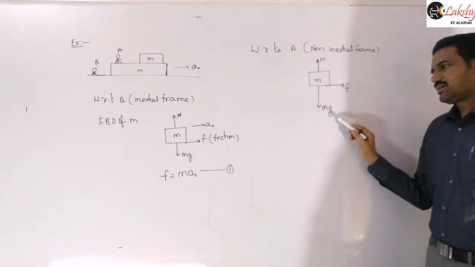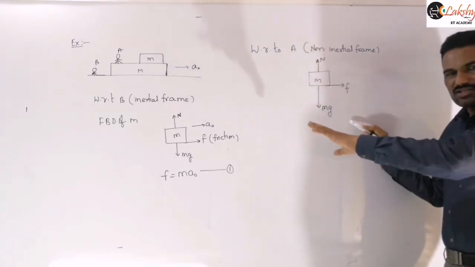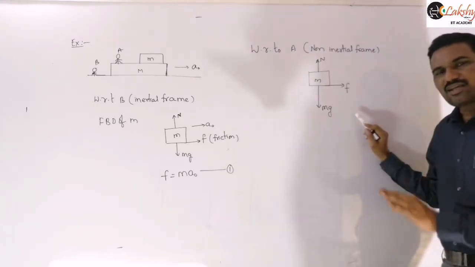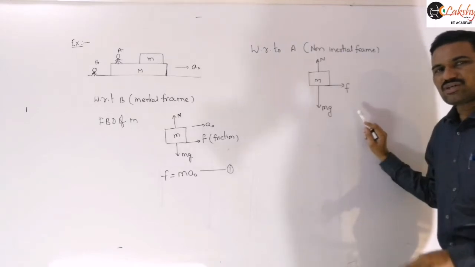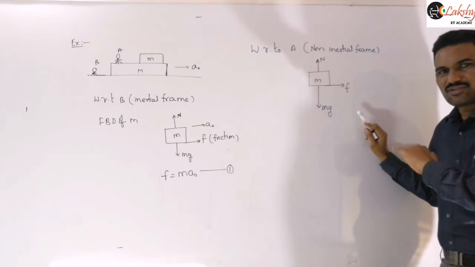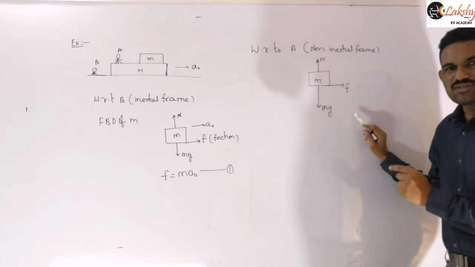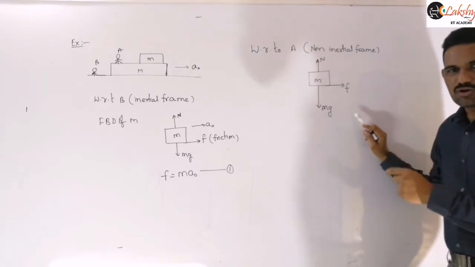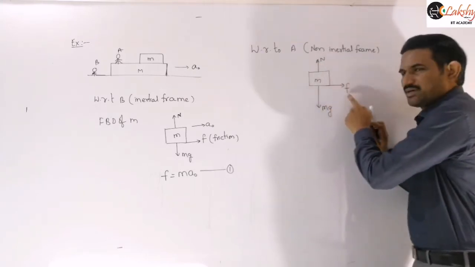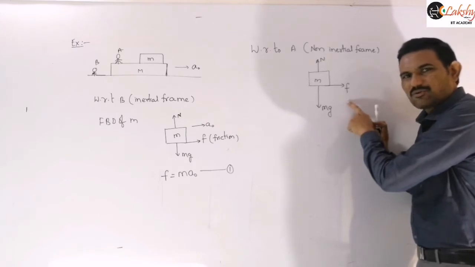These are the three forces acting, which we already mentioned in the inertial frame. Once you mention those forces in the inertial frame, those are the real forces. Whatever frame you take, those real forces must be present. They won't change if you change the frame of reference. But here, with the help of these three forces, the equilibrium of the object is not possible. Even though these two forces balance each other, F is an unbalanced force.